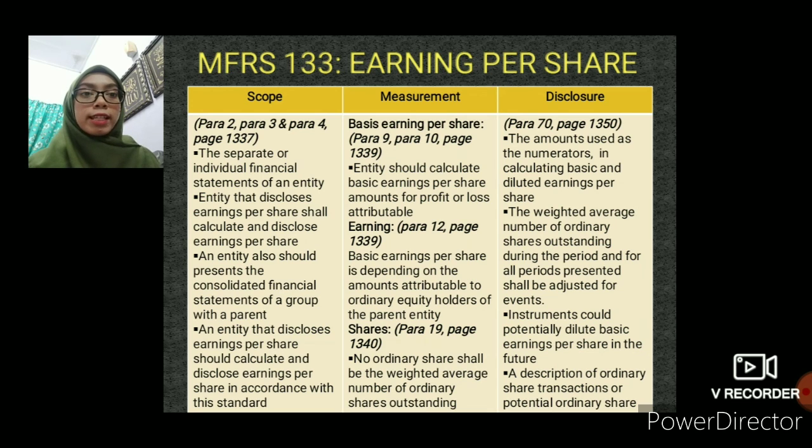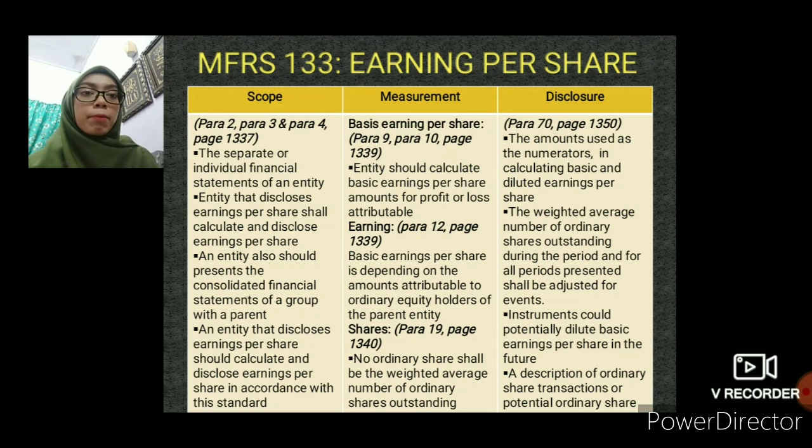The second one is the weighted average number of ordinary shares outstanding during the period, and for all periods presented it shall be adjusted for events that have changed the number of ordinary shares outstanding without a corresponding change in resources.